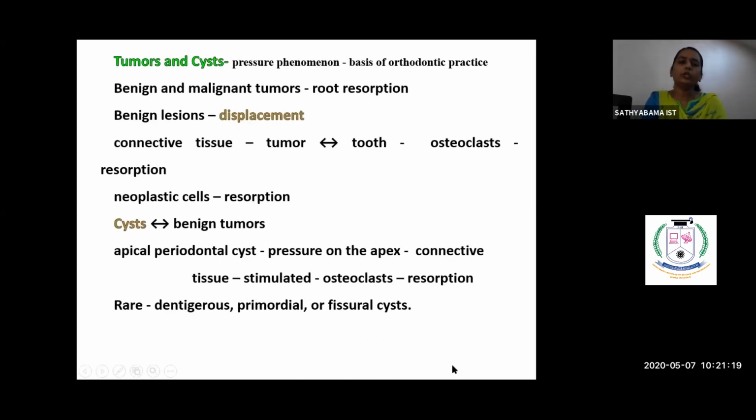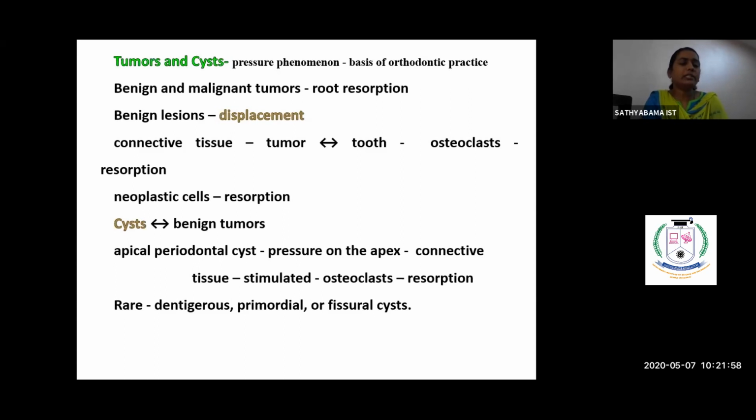Another condition is the tumor and cyst. As we all know, it's a pathological condition where there is abnormal increase in the size and the number of cells. The cells keep on proliferating and proliferating. So what will happen? It will displace the adjacent structures by more pressure. This pressure may lead to resorption of the tooth and resorption of the bone. This resorption is mainly initiated by the odontoclast as well as the osteoclast.